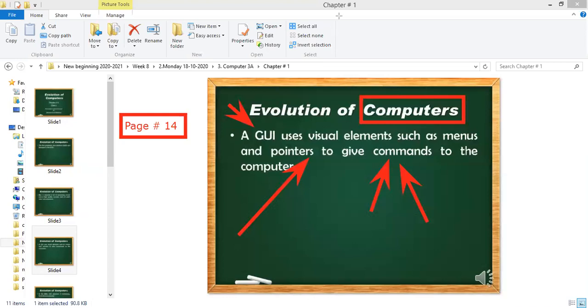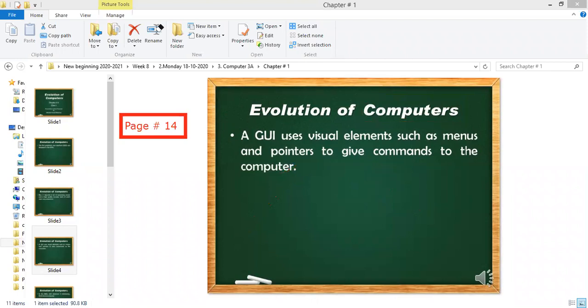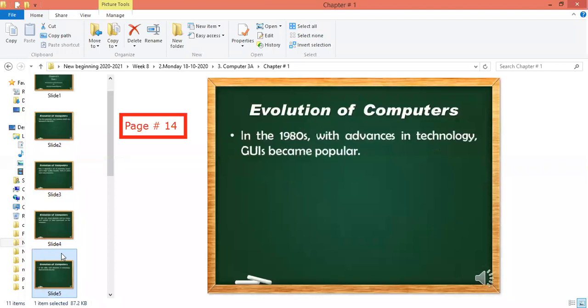Let me rub the arrows so that we will move to the new slide. In the 1980s, with the advances in technology, GUIs became popular.